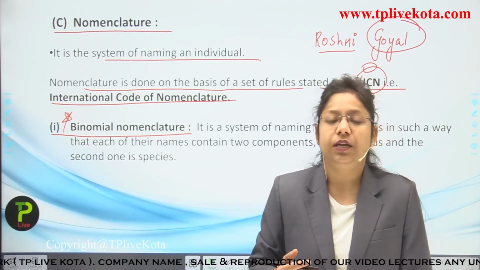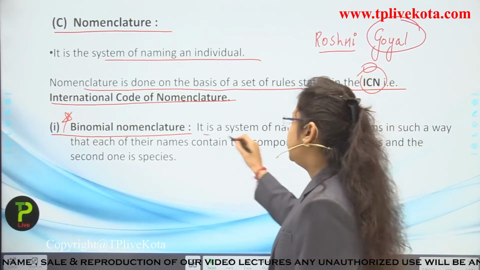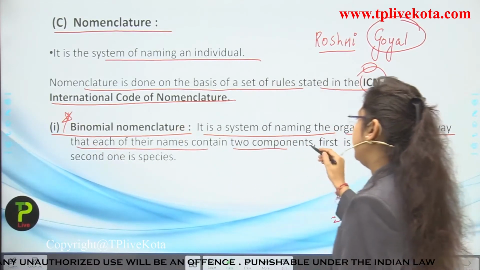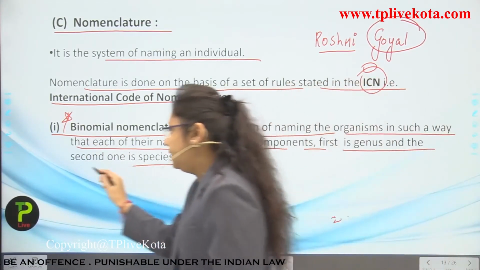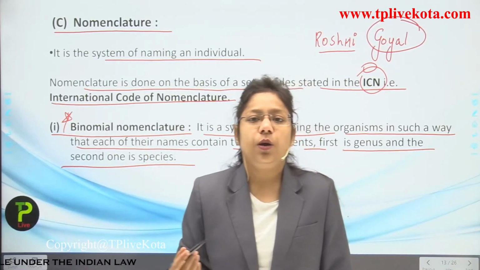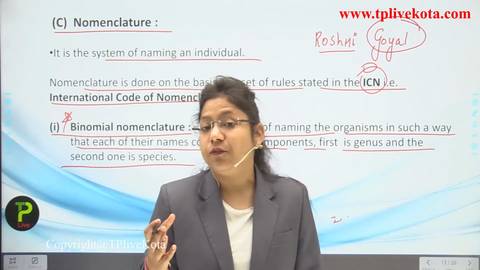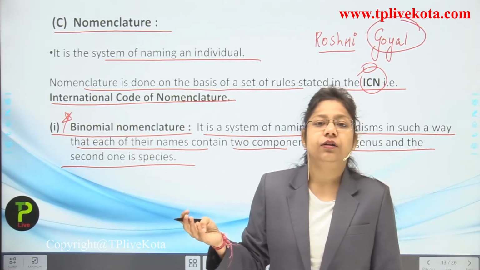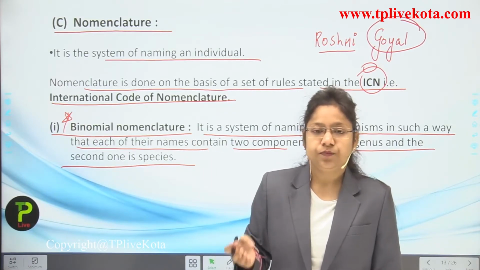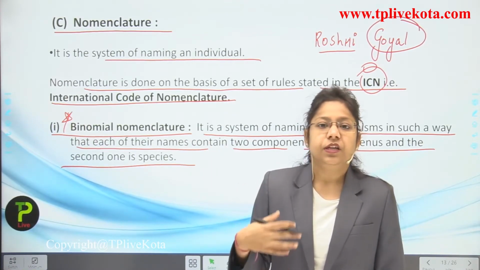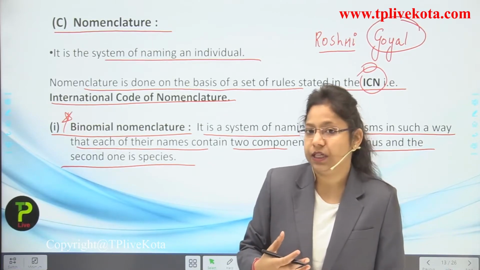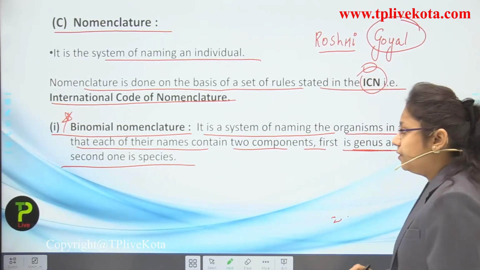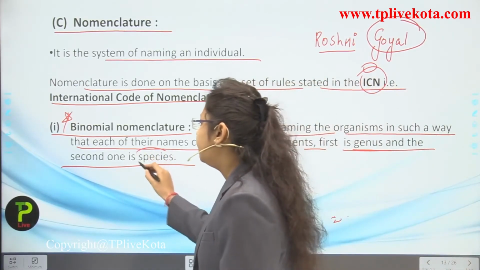What is binomial nomenclature? We are going to discuss. It is a system of naming the organism in such a way that each of their names contains two components. First is genus and second one is species. In the taxonomical hierarchy, students, it will be very difficult for you to learn the whole hierarchy: kingdom, division, class, order. So, to make this easy, the scientists used binomial nomenclature, in which they used only the genus as the first word, and the second word will be of species.